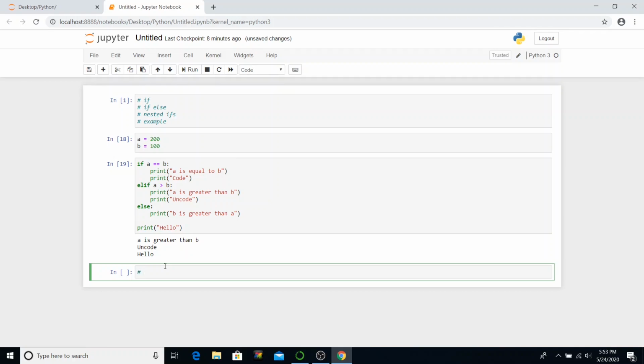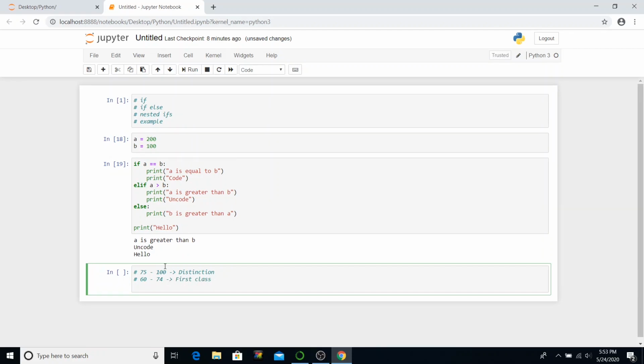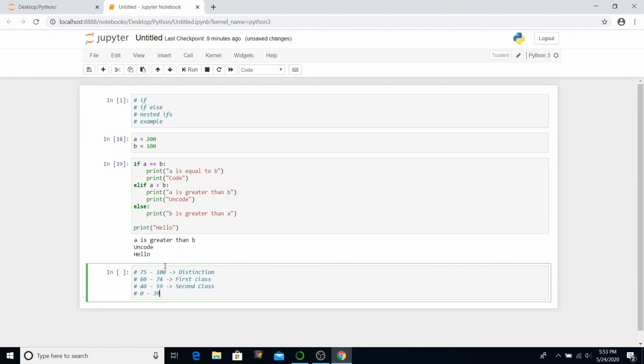When the percentage is from 75 to 100, we categorize it as distinction. When the percentage is from 60 to 74, we call it first class. When it is between 40 and 59, describe it as second class, and when it is between 0 and 39, it is unfortunately failed.